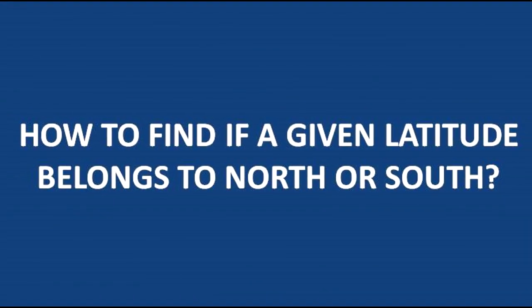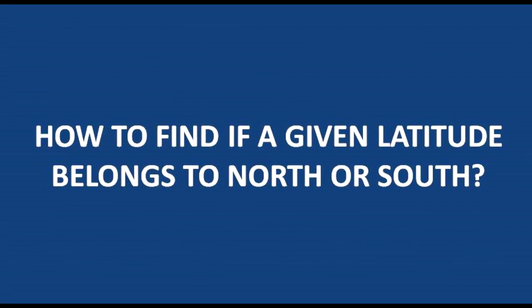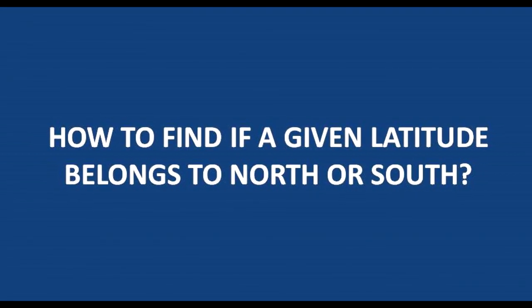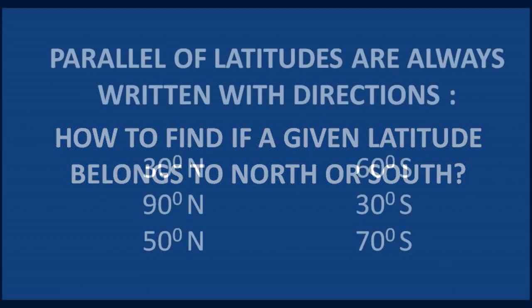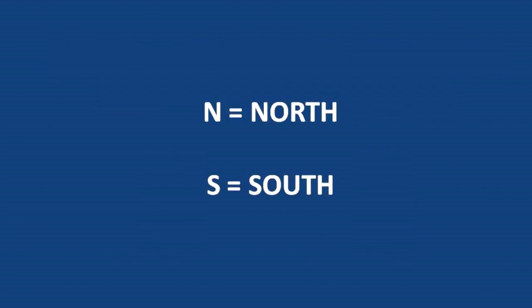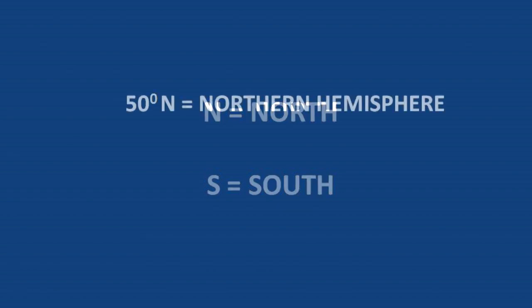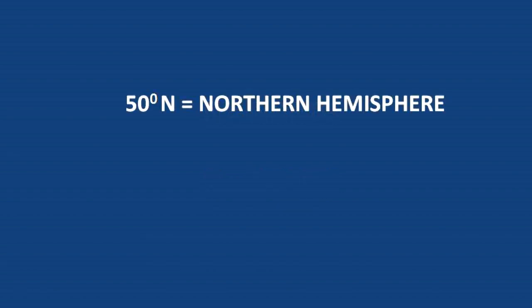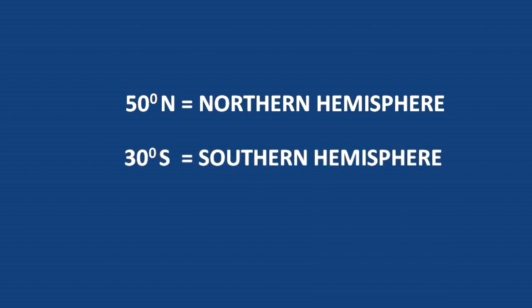Now here comes a question: how to find if a given latitude belongs to north or south? So, parallels of latitude are always written with direction as 30 degree north, 60 degree south, etc. Here N and S refer to north and south. It means that if a degree has N in it, it belongs to the northern hemisphere, and if a degree is denoted with S, it belongs to the southern hemisphere.